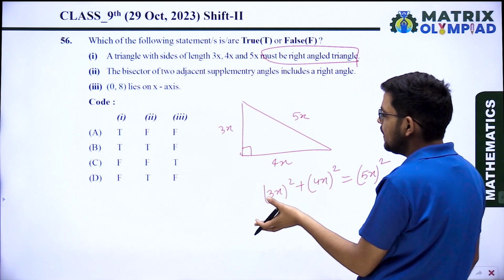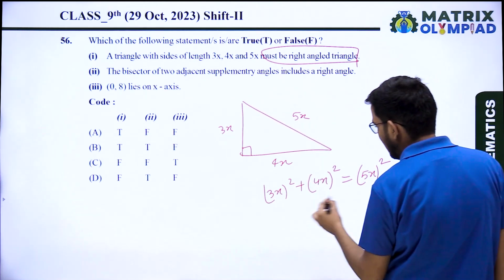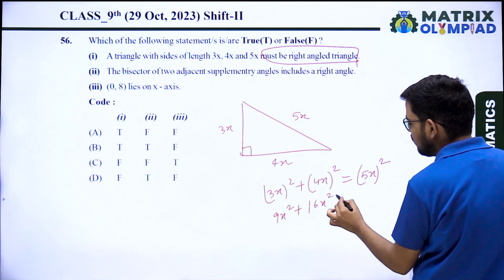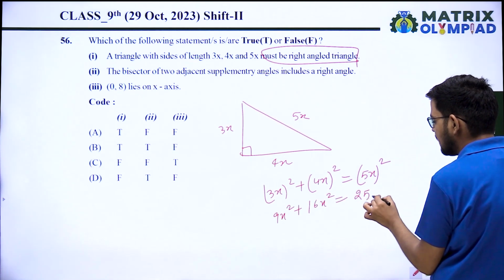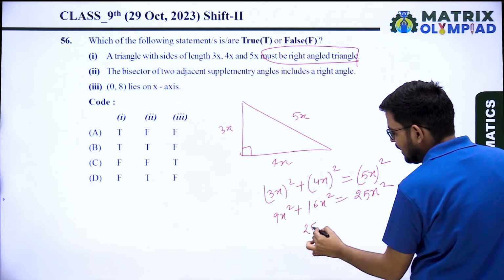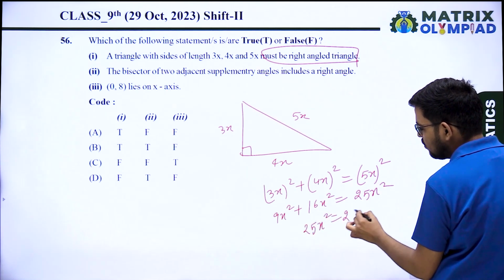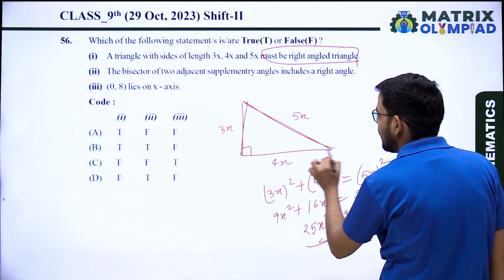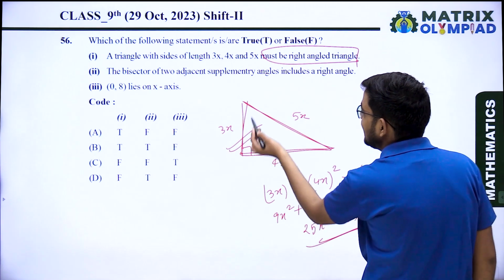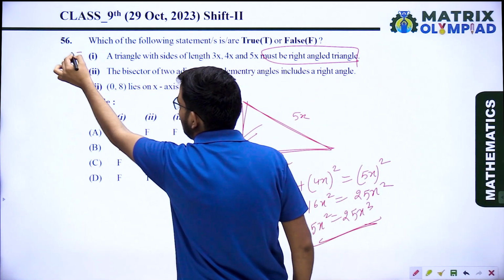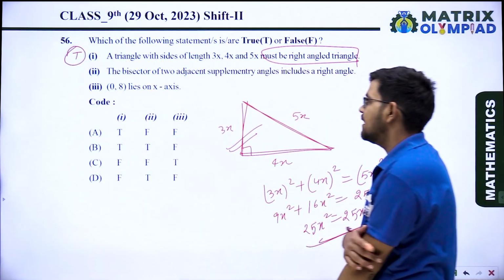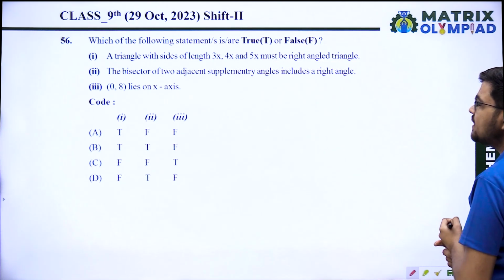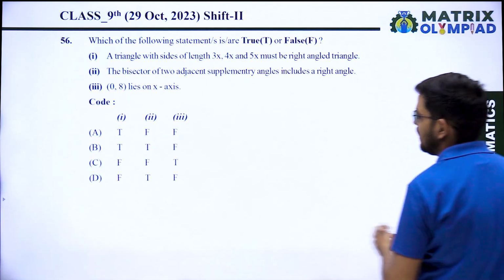Then it will be a right angle triangle. So let's check: 3x square, 9x square, plus 16x square equals 25x square. So the left hand side, 25x square, equals the right hand side, 25x square. It means it satisfies the Pythagoras theorem. So yes, the first one is true. This triangle is a right angle triangle. Next one, the bisectors of two adjacent supplementary angles include a right angle.